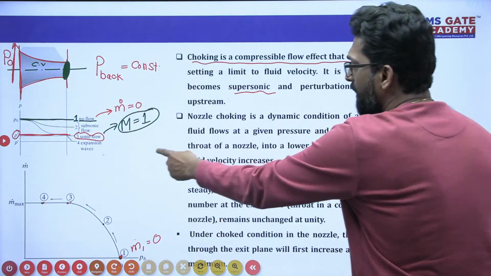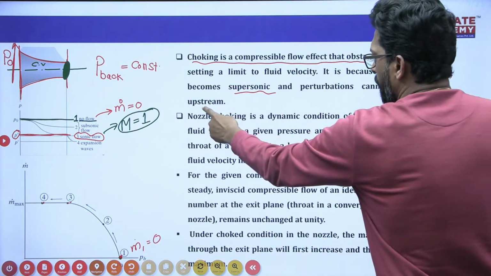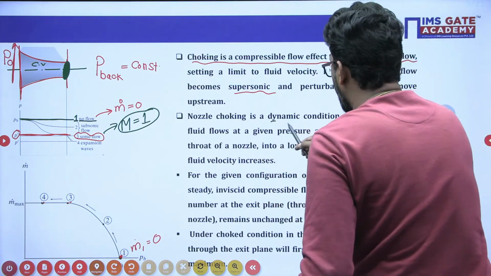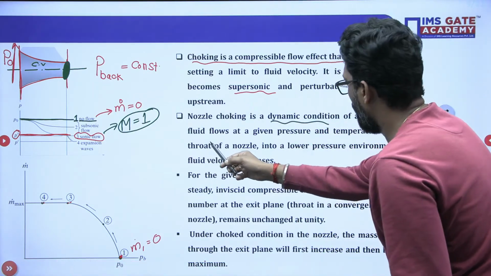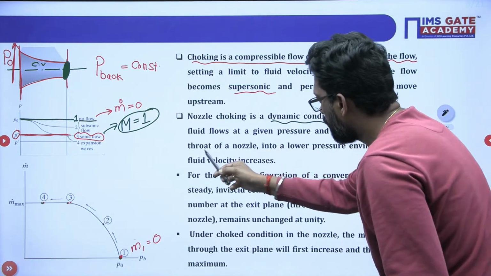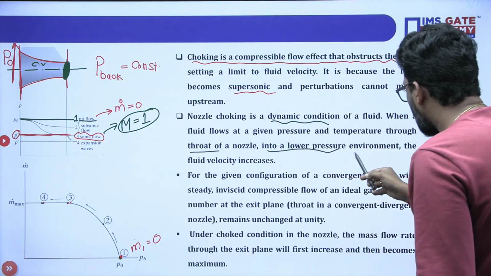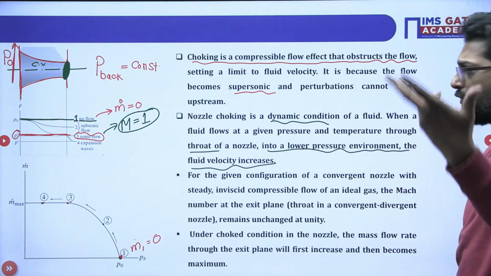So when there is a supersonic flow, it cannot move upstream. Now nozzle choke is a dynamic condition. This is a dynamic condition of a fluid when a fluid flows at a given pressure and temperature through the throat of a nozzle into a low pressure environment, the fluid velocity will increase.